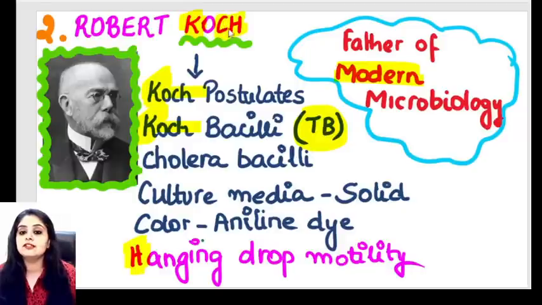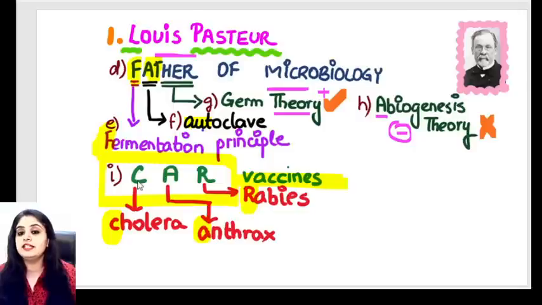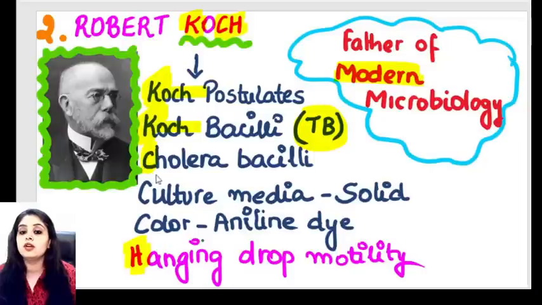Then when we go to the next alphabet, that is C, he's given us CCC. Three things with C is what he's given us. Number one, he's given us the Cholera Bacilli, the organism Vibrio cholerae, which you all have to learn. Cholera vaccine, again repeating, was given by Sir Louis Pasteur, but the cholera organism has been given by Sir Robert Koch.